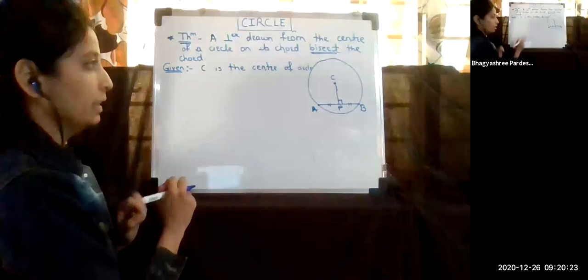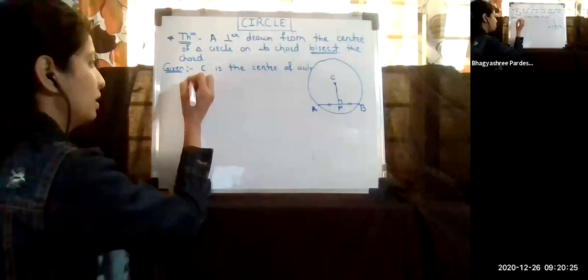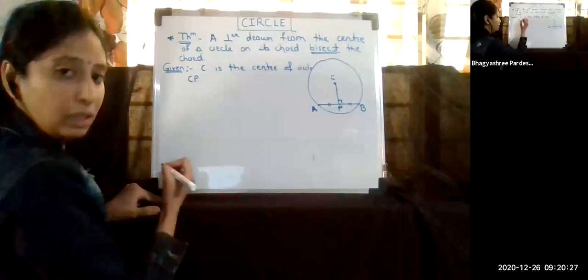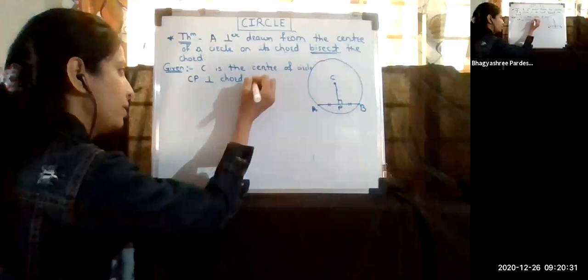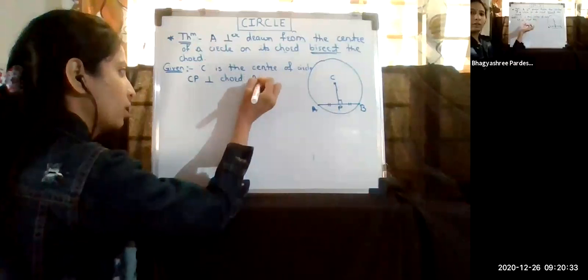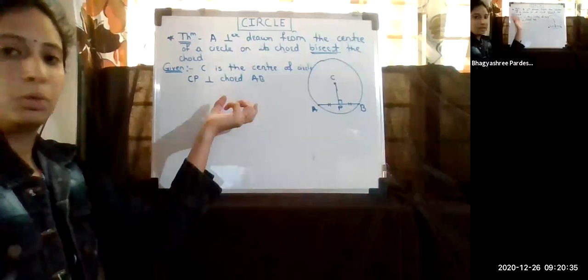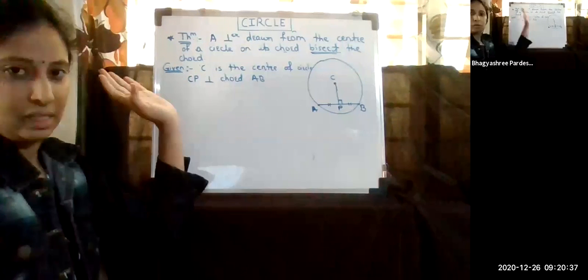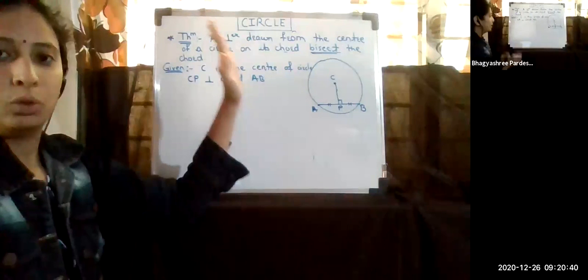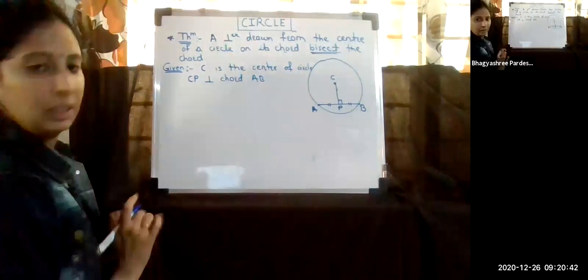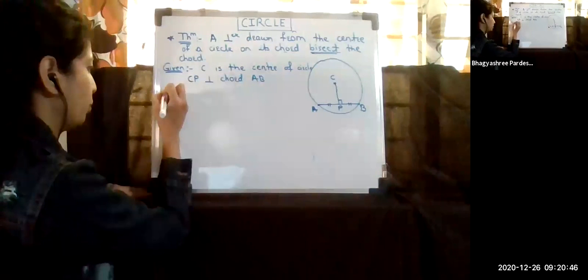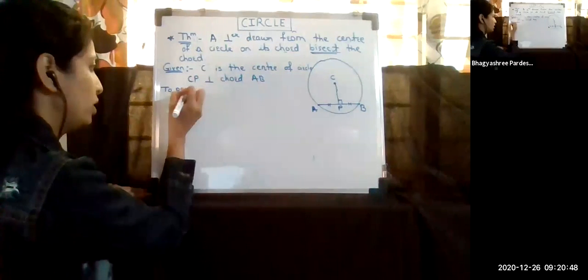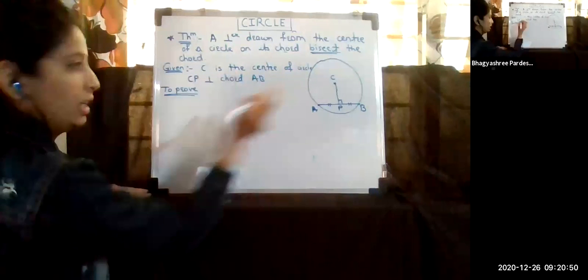Next is what? CP is the perpendicular distance, or CP is perpendicular to chord AB. Means instead of two steps, we have written the answer in a single step. CP perpendicular to chord AB. These are the given things. Nothing else here. Only this is given. Can you see anything else given? Definitely only this is given.